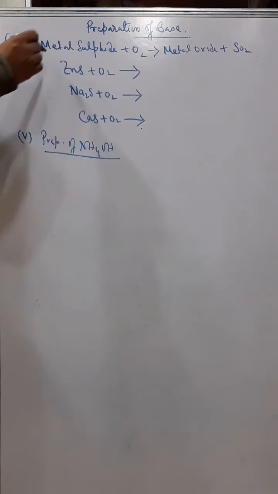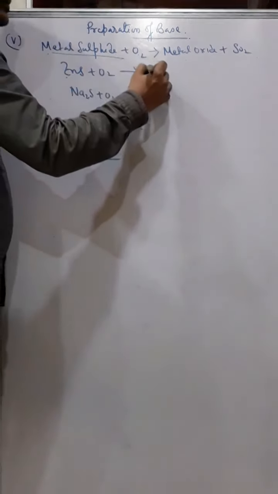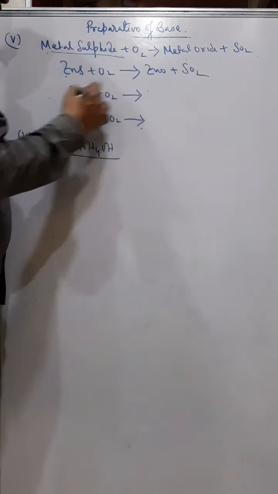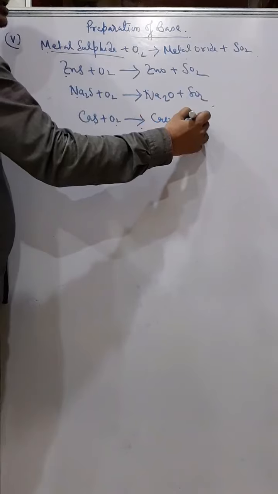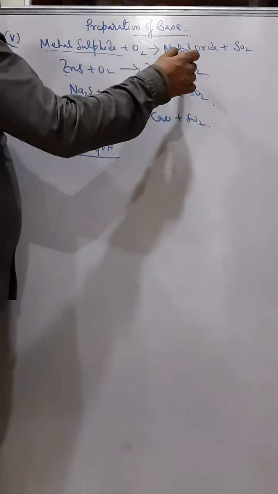Okay, next, we can also prepare a metallic oxide as a base by heating metal sulfide in presence of oxygen. So metal sulfide plus oxygen will give their respective oxide and sulfur dioxide. Okay, so Na2S plus O2 will give you Na2O plus SO2, CaS plus O2 will give you CaO plus SO2. So understand? We are getting sulfur dioxide and their respective metallic oxide.